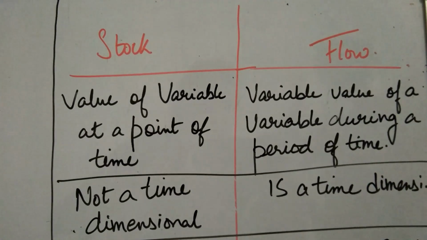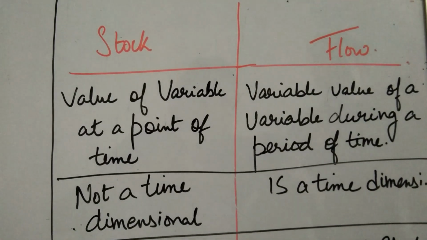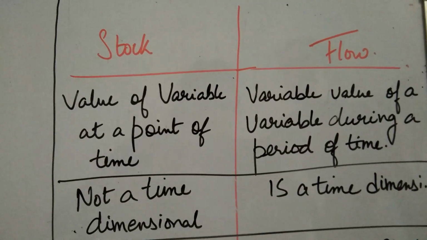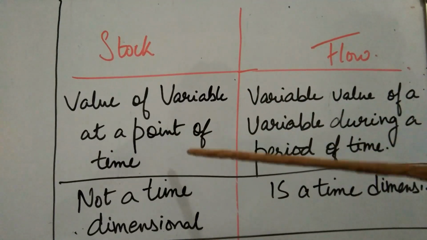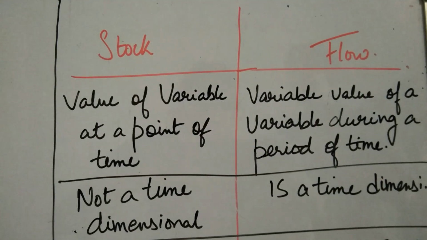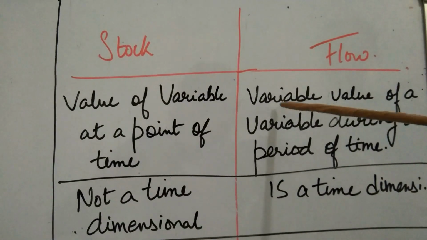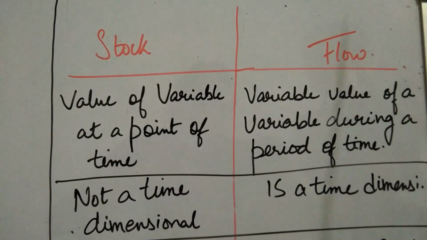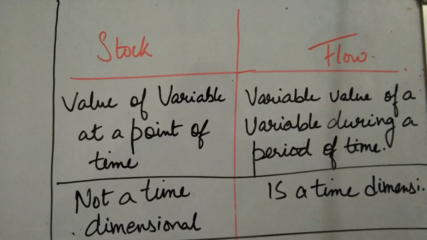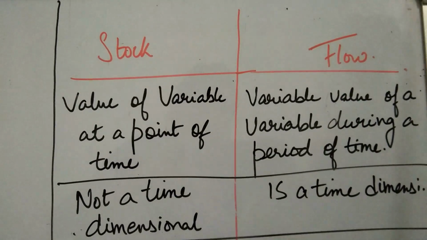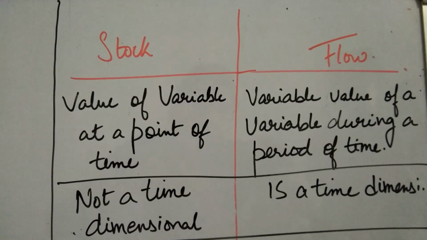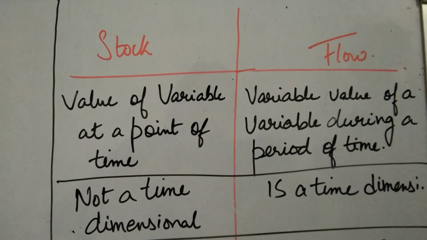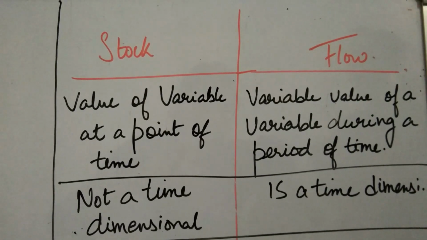Now coming to the difference between stock and flow. Number one, in the concept of stock, we consider the value of a variable at a point of time, as I have explained. In flow, we consider the value of a variable during a period of time. Now the second point: stock is not time dimensional, because we are talking about a particular day, a particular time.